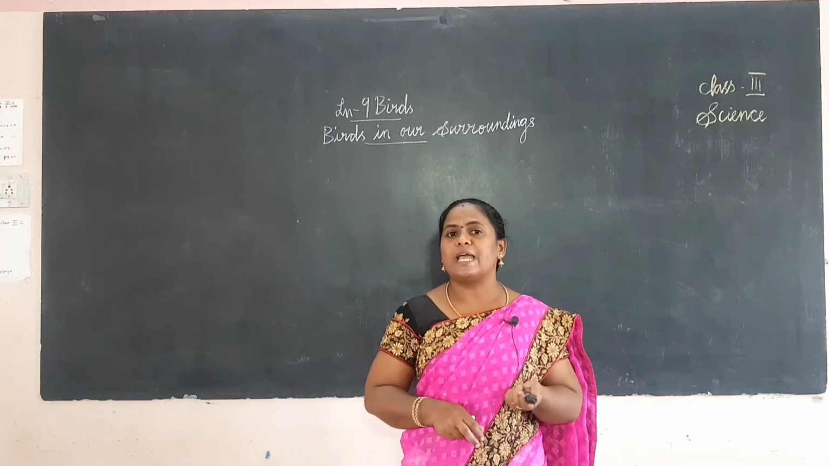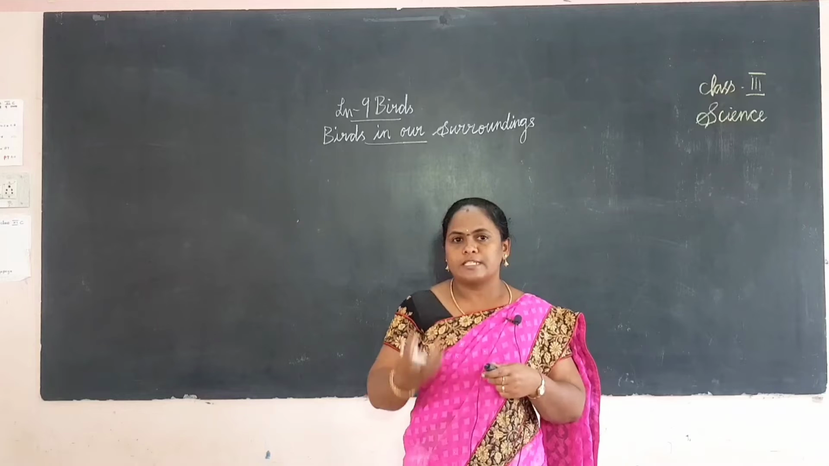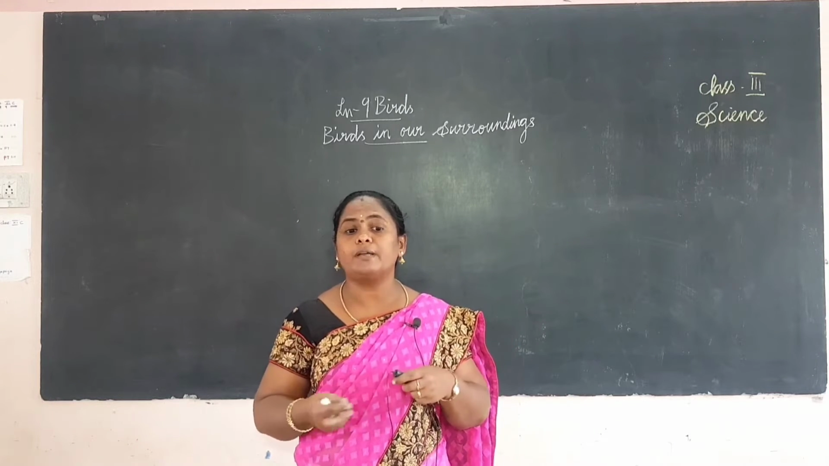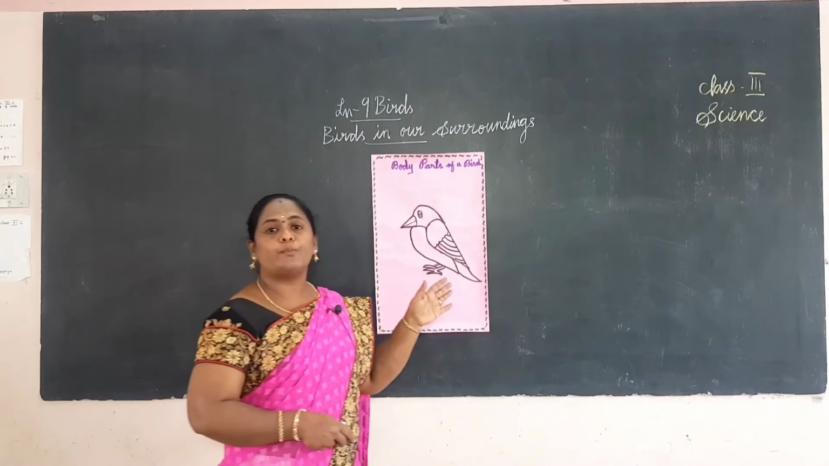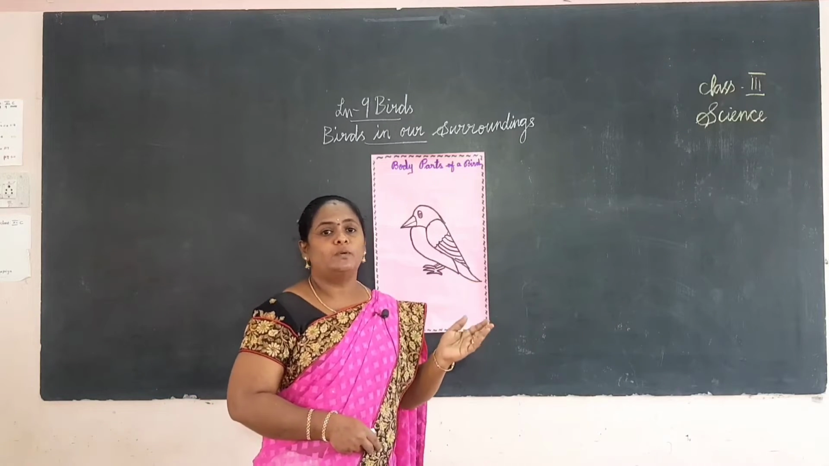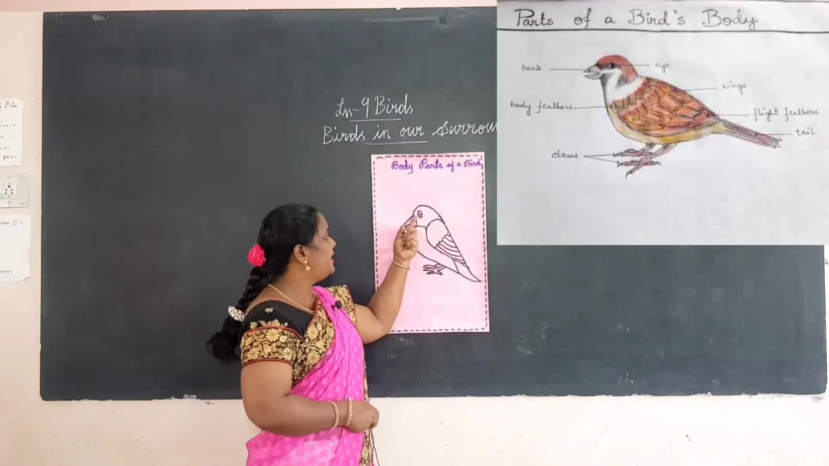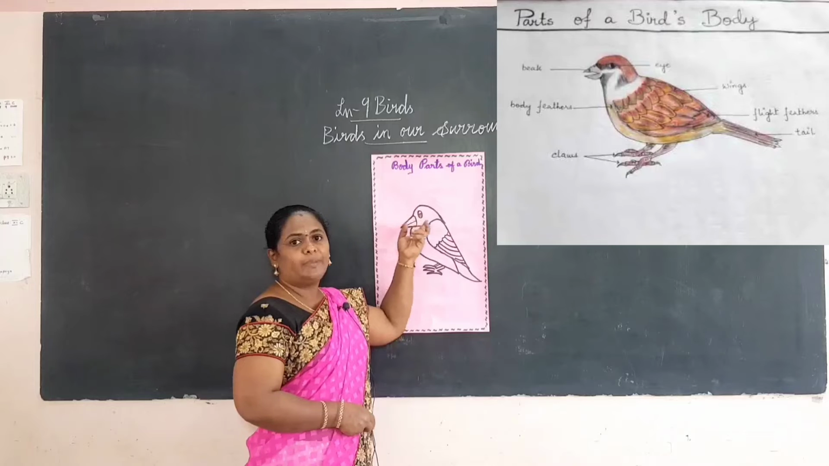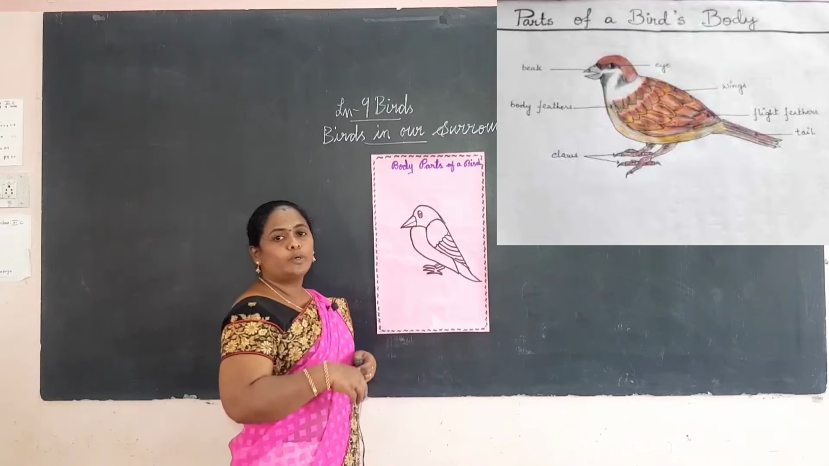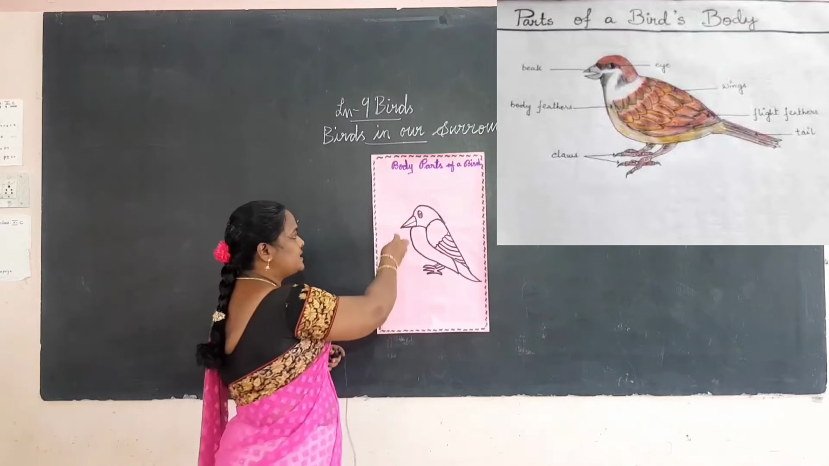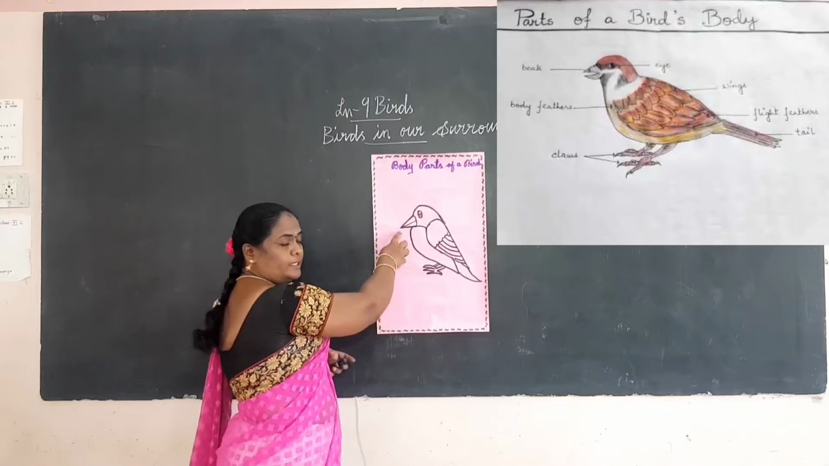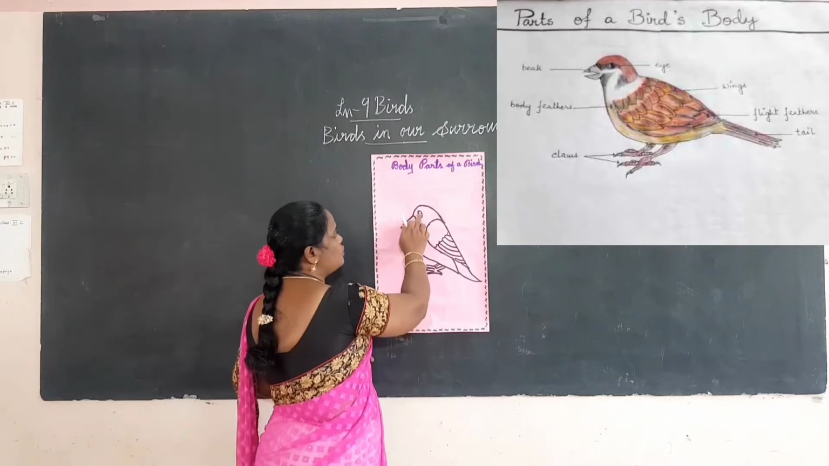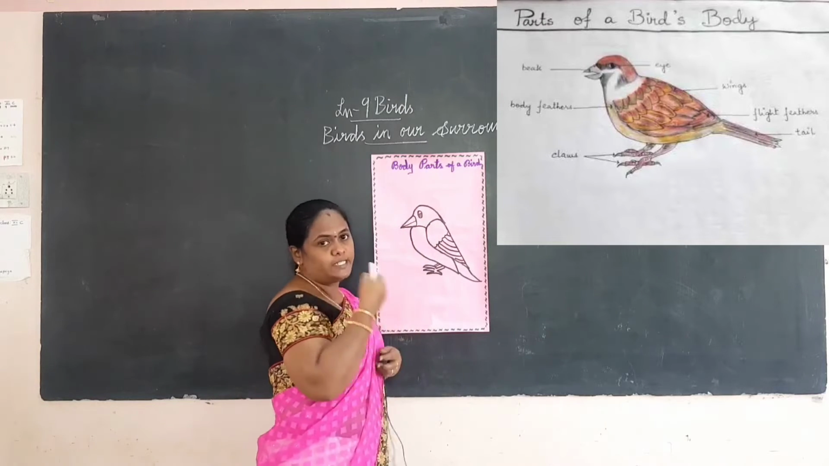Let us learn about the different body parts of a bird. A bird has 2 eyes and a beak. A beak is used to catch and eat food. Birds catch food using their beaks. So a bird has 2 eyes and a beak to catch and eat food.